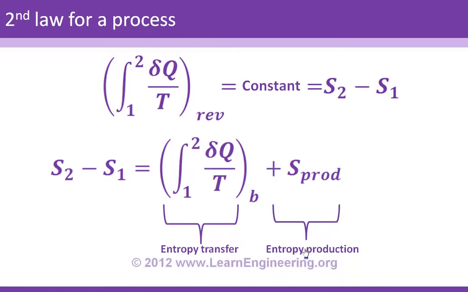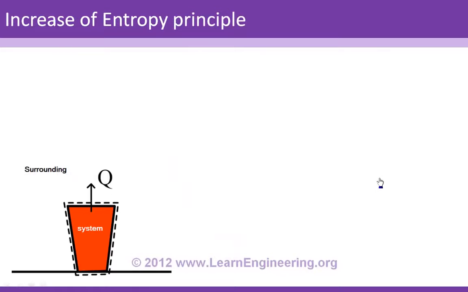This is the second law for an irreversible process. In this section we will derive a very useful form of the second law which can be applied to any process. Assume you have a system here and it is releasing some heat to the atmosphere. So there will be entropy transferred to the surroundings and it will also lose some entropy.